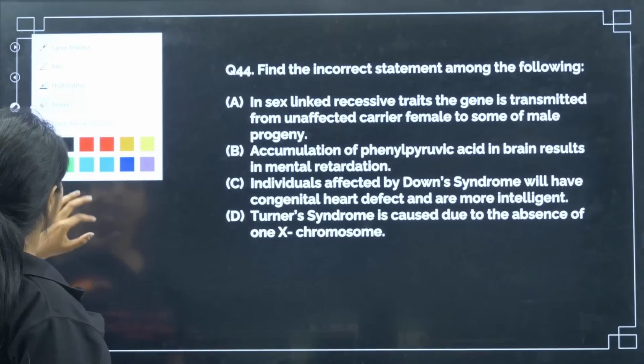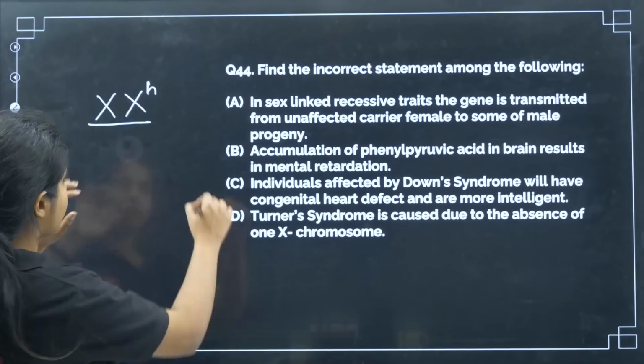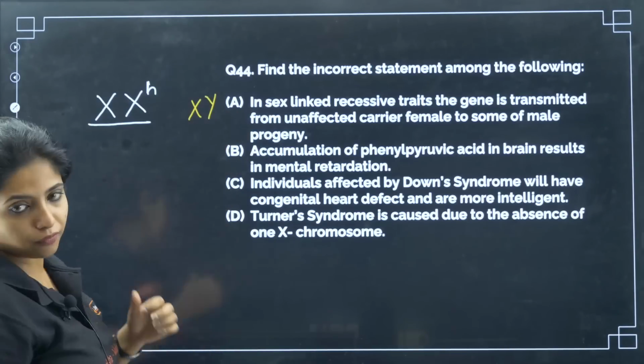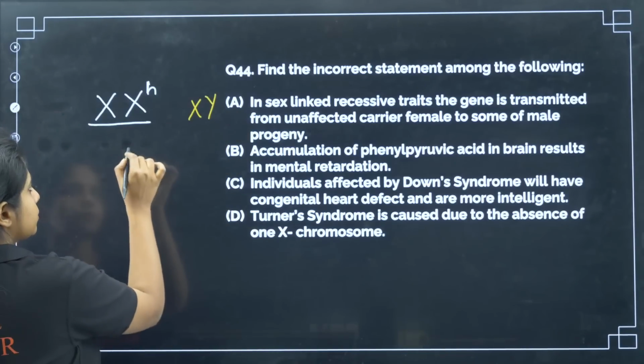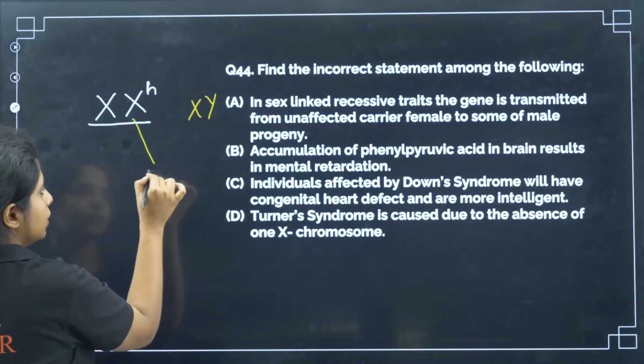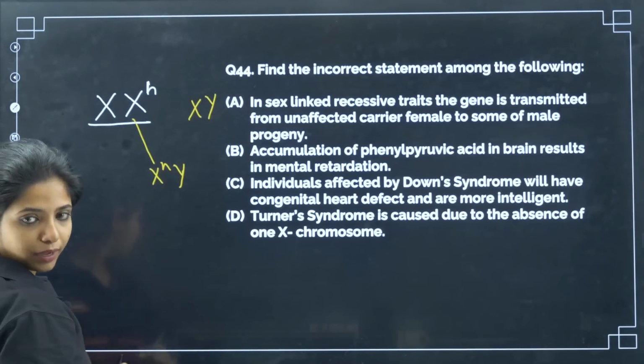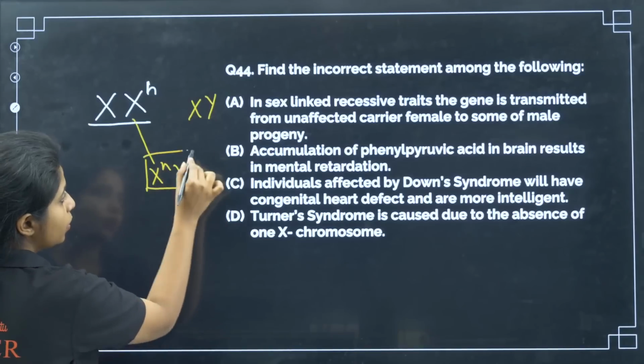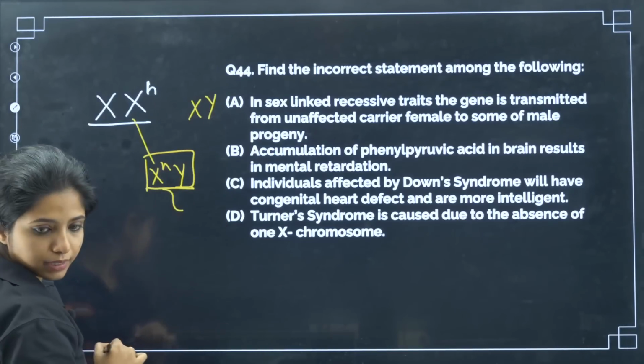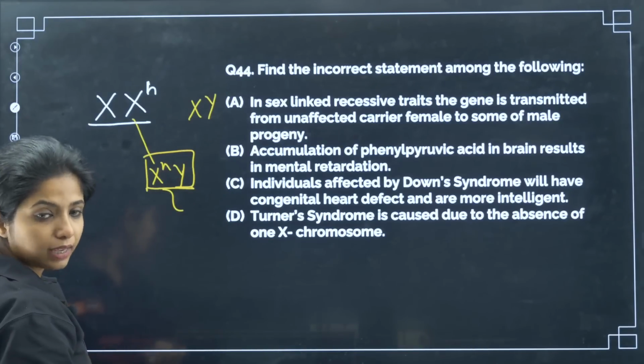Is that so? Let's see. So basically the father is X and Y, suppose he is not affected. From here you get X, here you get Y. So here you get a child who will be having the disease. Why this particular child?